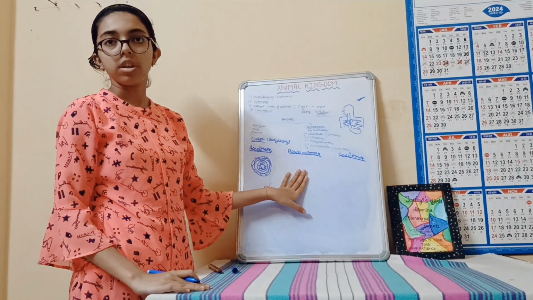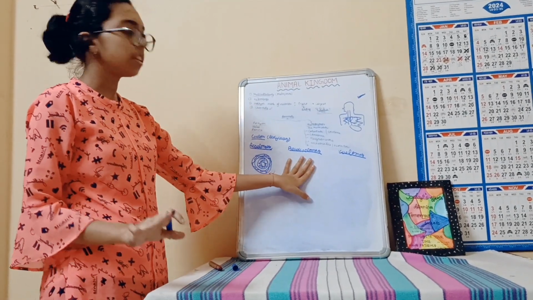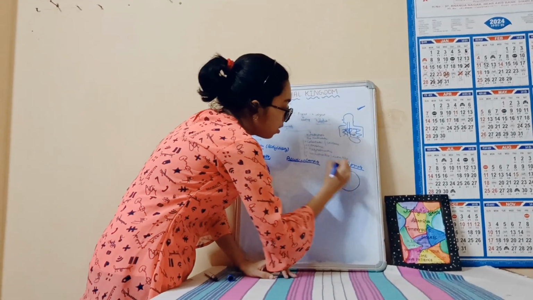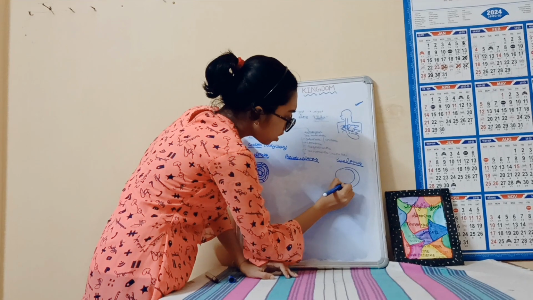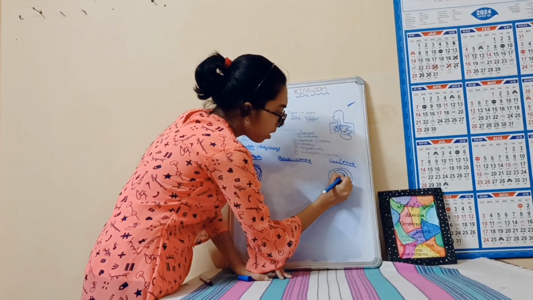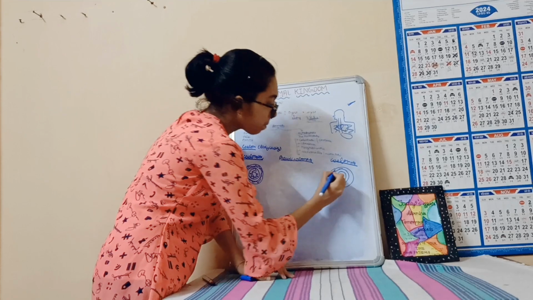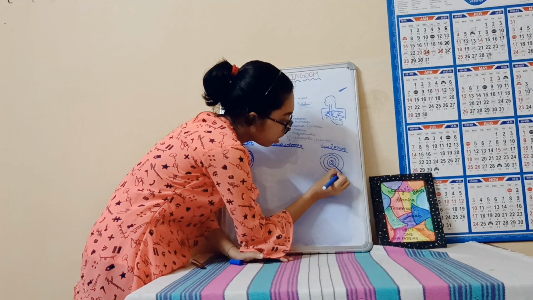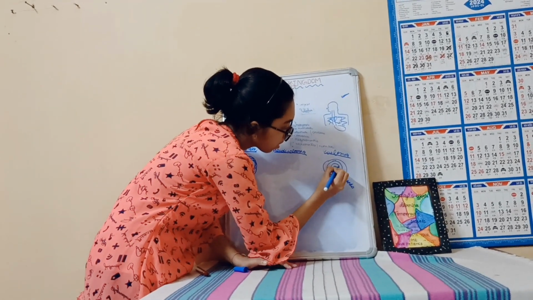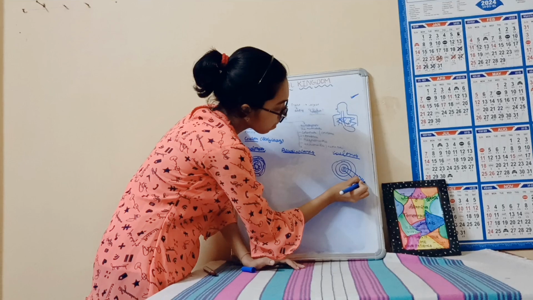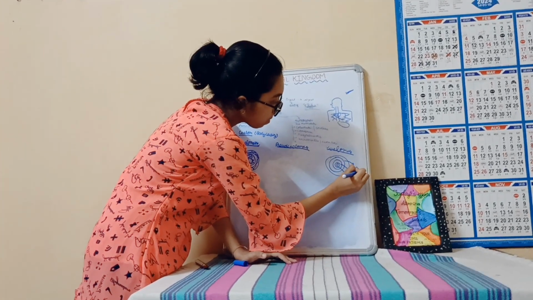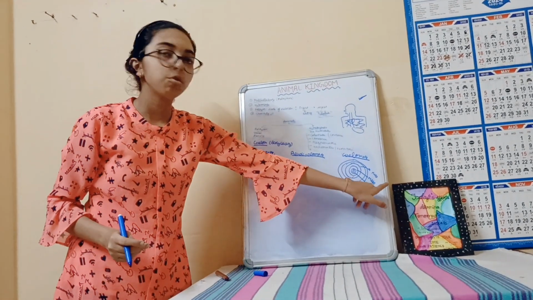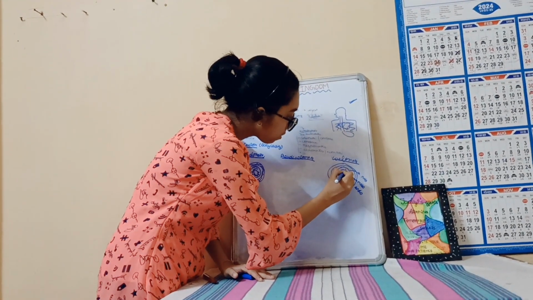Next comes our pseudocoelomate. Let it be. We will understand pseudocoelomate later. First, let's see coelomate. So coelomate, here is the ectoderm, then comes our mesoderm, then this is our endoderm, this is the mesoderm, this is also mesoderm, and here the outer area is known as ectoderm. As you can see, I have shown two mesoderms, right? And the space between them, this one,